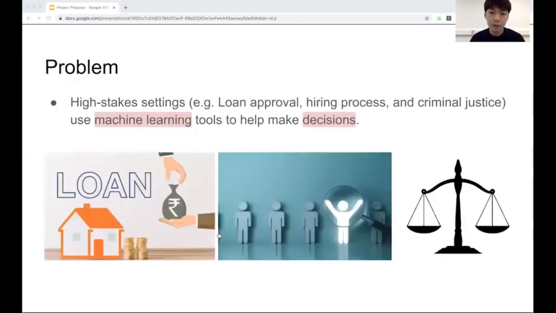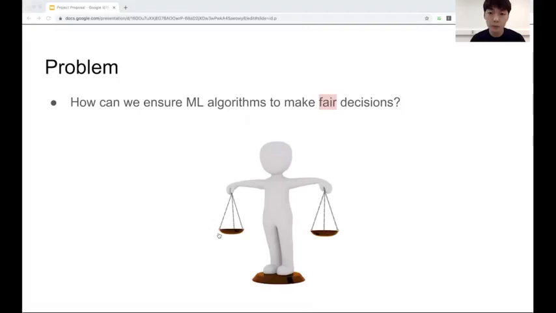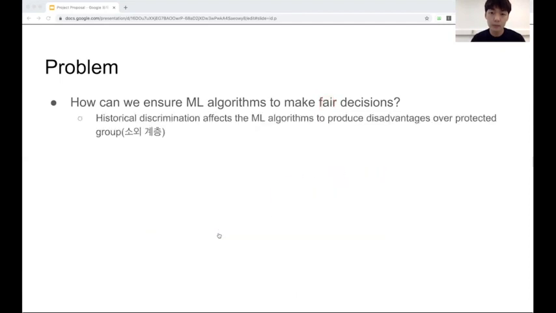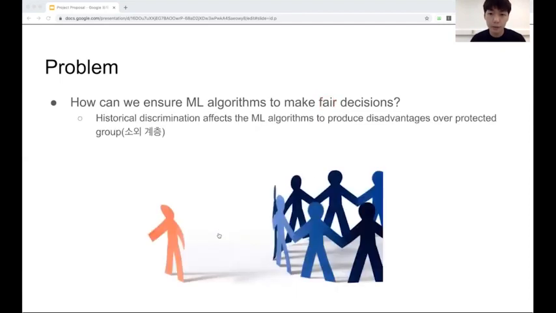Nowadays, high-stakes settings like loan approval use machine learning tools to help make decisions. But then how can we ensure that ML algorithms make fair decisions? And how do we guarantee that? Historical discrimination actually affects ML algorithms, producing biases and disadvantages for protected groups.